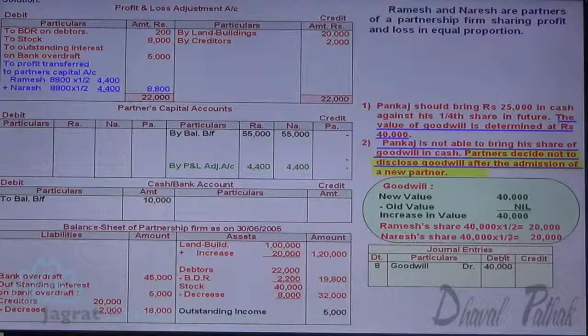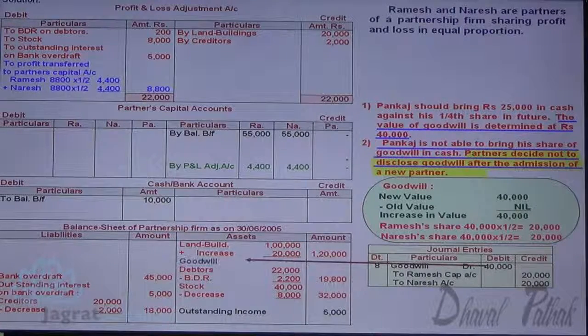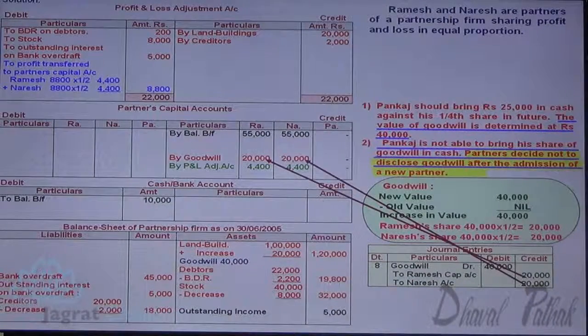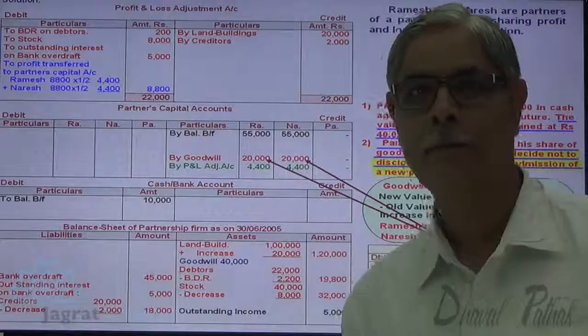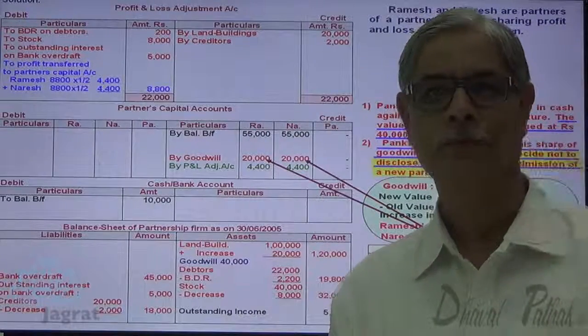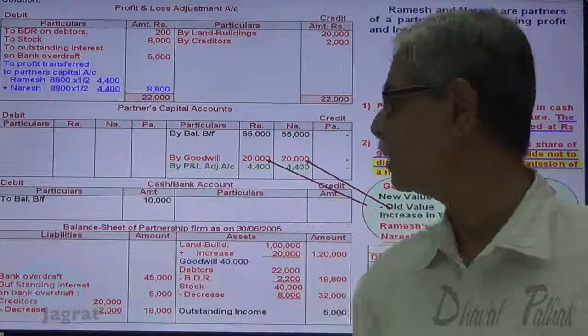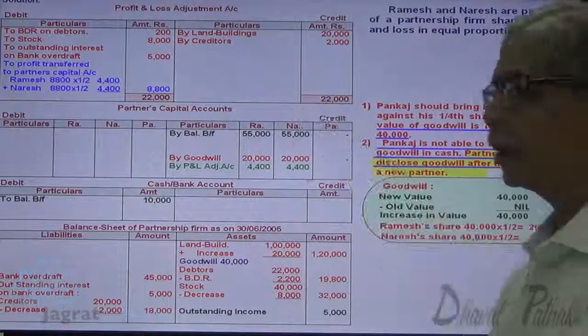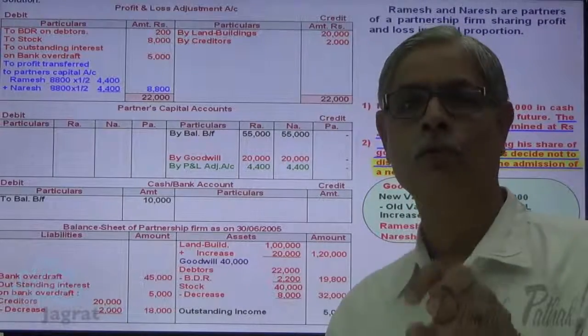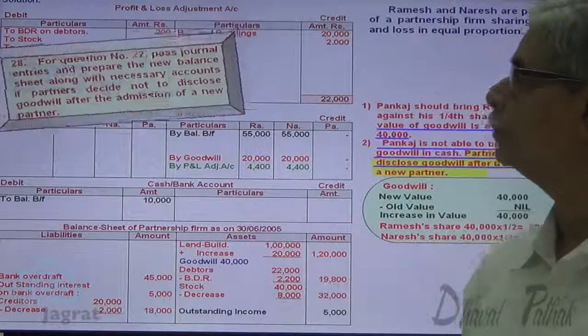Goodwill account debit to Ramesh and Naresh. So goodwill appears in the balance sheet at 40,000, Ramesh and Naresh capital accounts are credited. After raising the goodwill, goodwill is to be written off after admission of a partner. That has to be written off in the new profit sharing ratio. So we are required to work out the new profit sharing ratio.